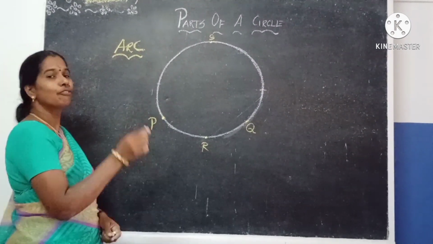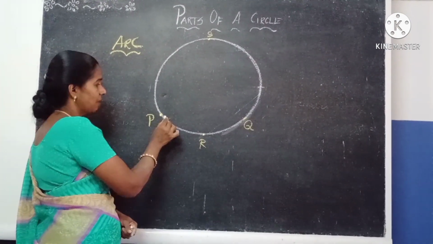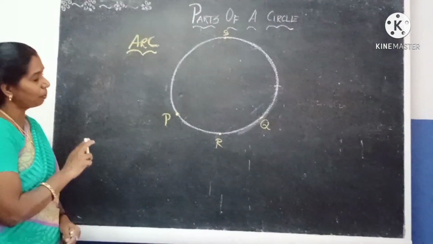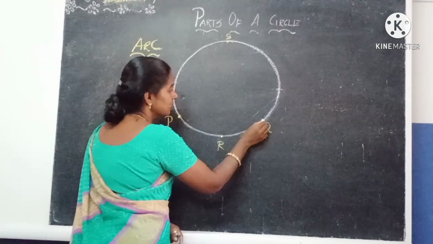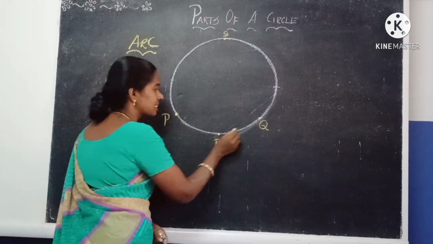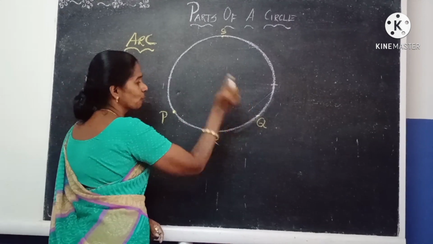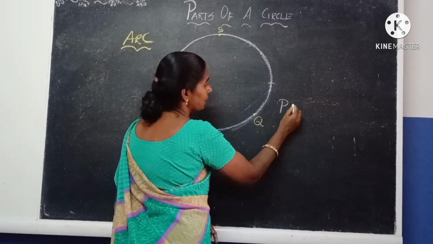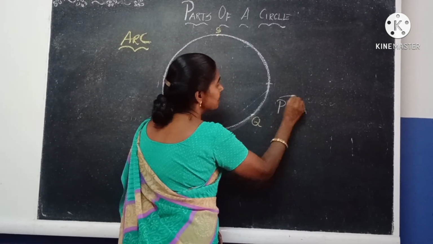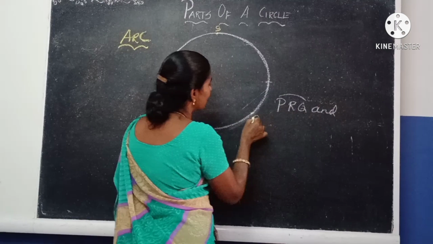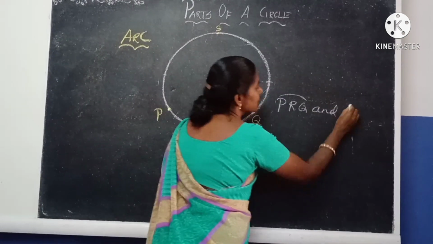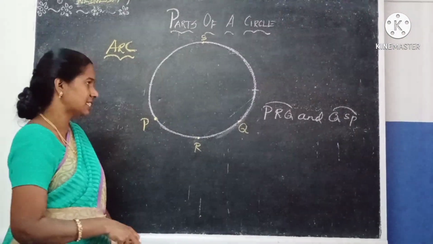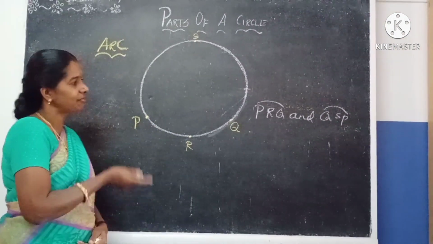Now consider 4 points on the circle, that is P, Q, R, S. How many points am I going to take? 4 points. And here we can say that PRQ is one section, and another section is QSP. These are the two sections of the circle. Based on these 4 points we have divided.